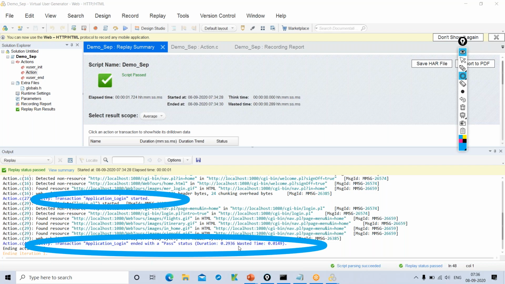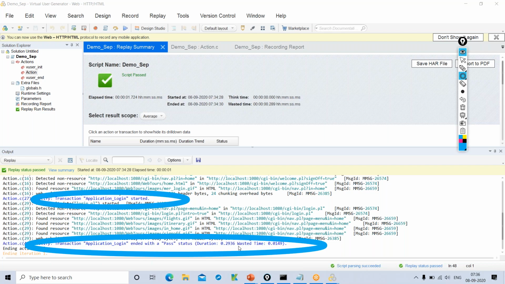If your web page is loading in 2 seconds, that means your application is real fast. If it's taking more than 2 seconds, that means there is something to debug. There is some performance bottleneck which we have to address, which you have to discuss with the application or the development team, right? So in today's example, what is the response time that we are getting? 0.29 seconds, which means less than 2 seconds, and it is acceptable.